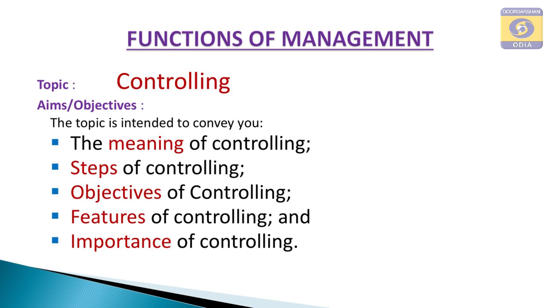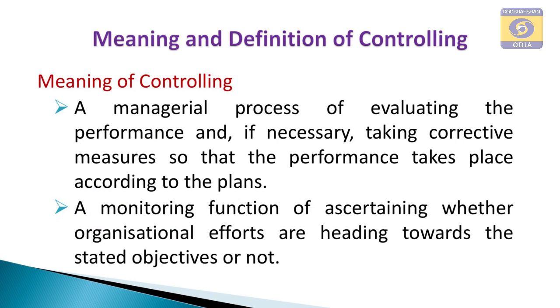Meaning, what is controlling? It is a managerial process of evaluating the performance of the employees and, if necessary, taking corrective actions to see that the actual performance is in conformity with the planned performance, planned target or budgeted performance. So, it is a monitoring action, a managerial action which aims at monitoring the activities of the workers